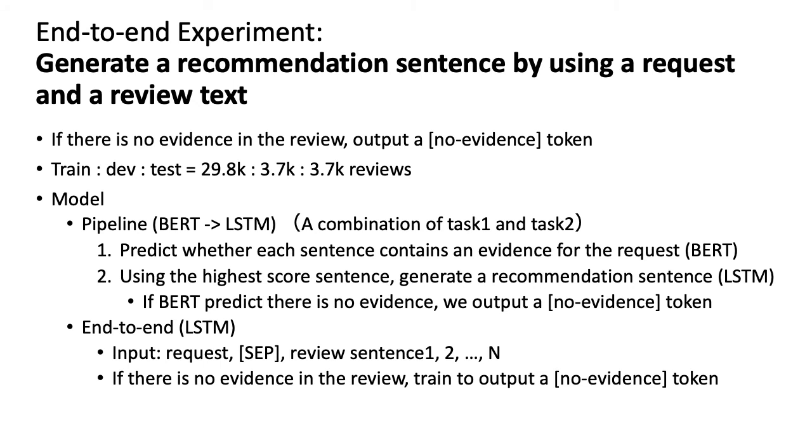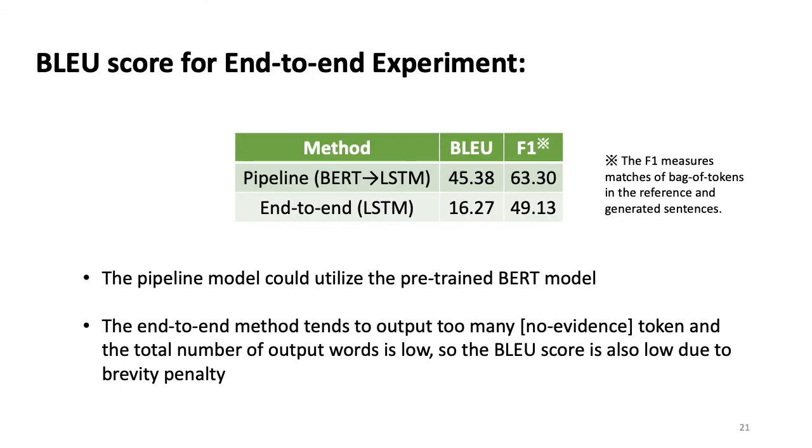The other model is the end-to-end model. This is only an LSTM model. If there is no evidence in the review, it is trained to output only the no evidence token. The pipeline method outperformed the end-to-end method, achieving a BLEU score of 45. It is 29 points higher than the end-to-end model.